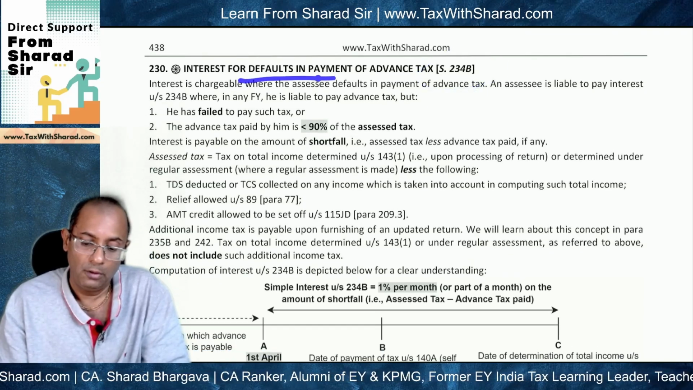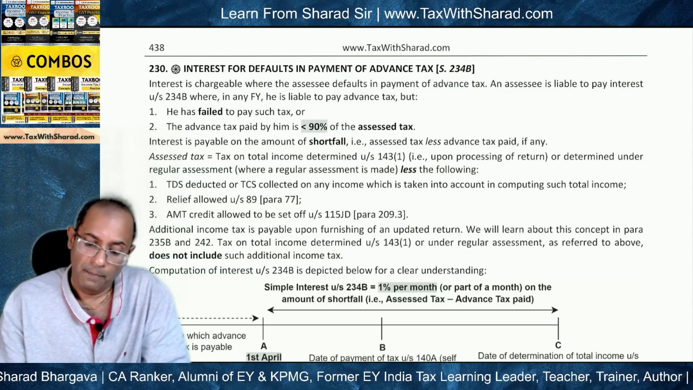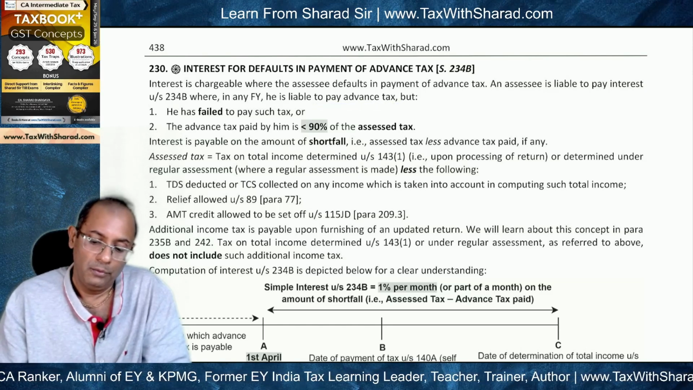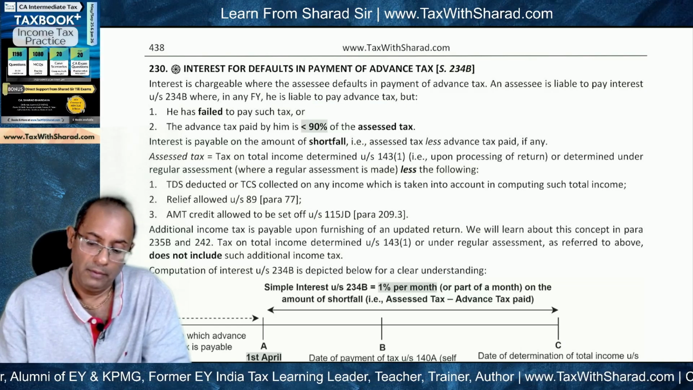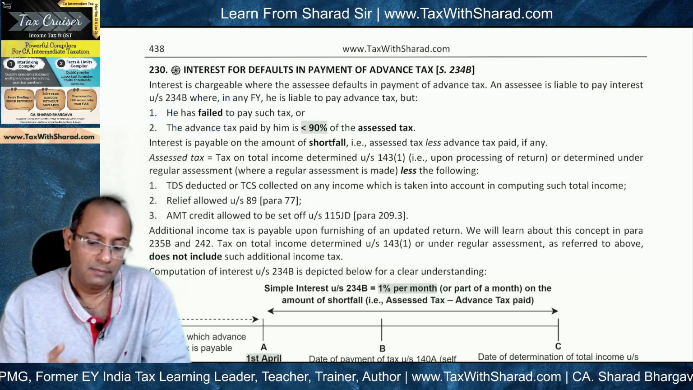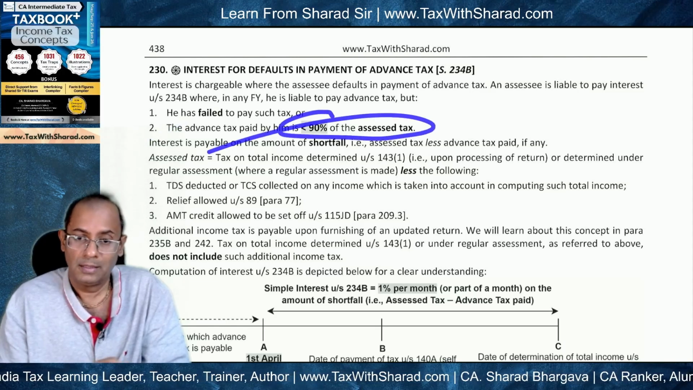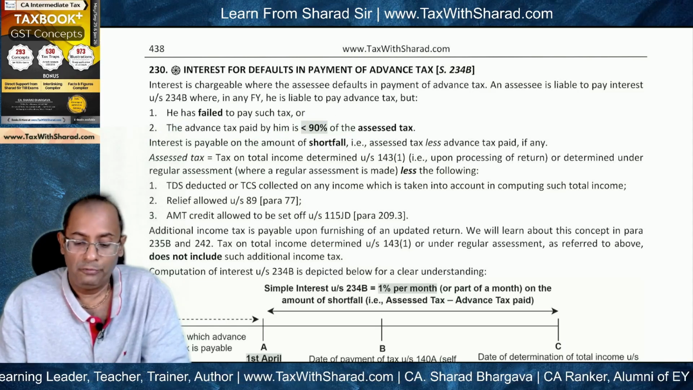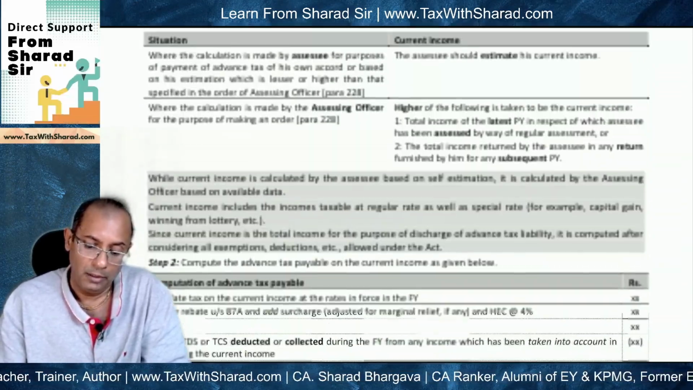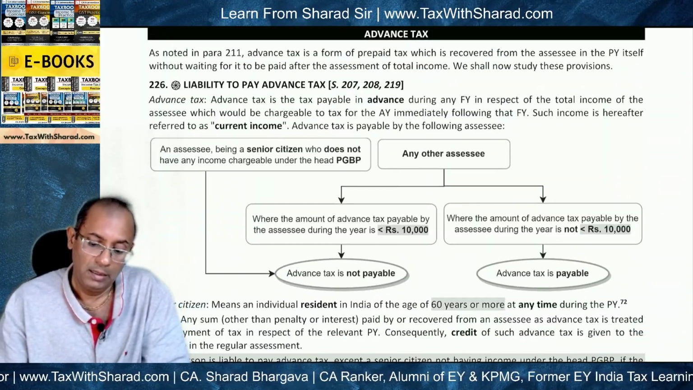This is interest for default in payment of advance tax. Now interest under 234B is chargeable when he is liable to pay advance tax, but either he has failed to pay such tax, or the advance tax paid by him is less than 90% of SS tax. So first we need to find out whether he is liable to pay advance tax. For that, we need to figure out what is the amount of advance tax that needs to be paid and whether it needs to be paid in the first place.